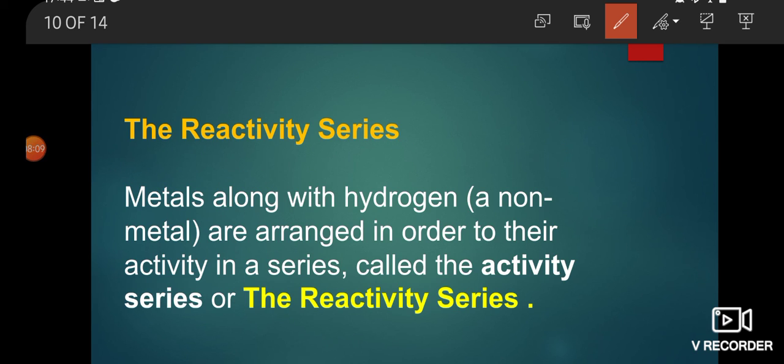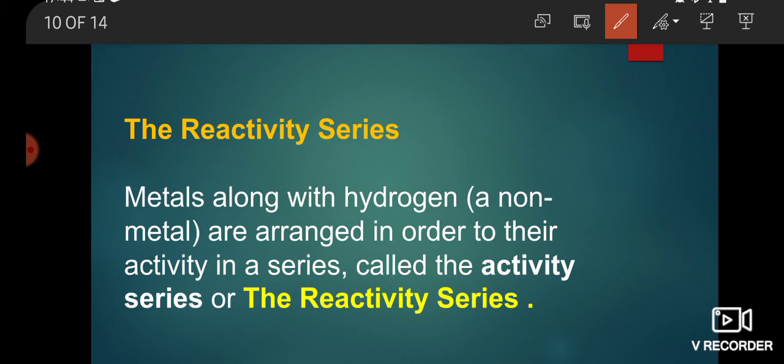Students, do you know the reactivity series? What is the meaning of reactivity series or activity series? Here, metals along with hydrogen, actually hydrogen is known as a non-metal.